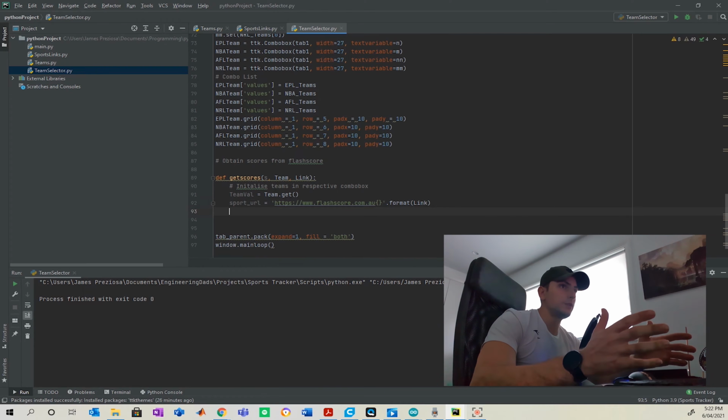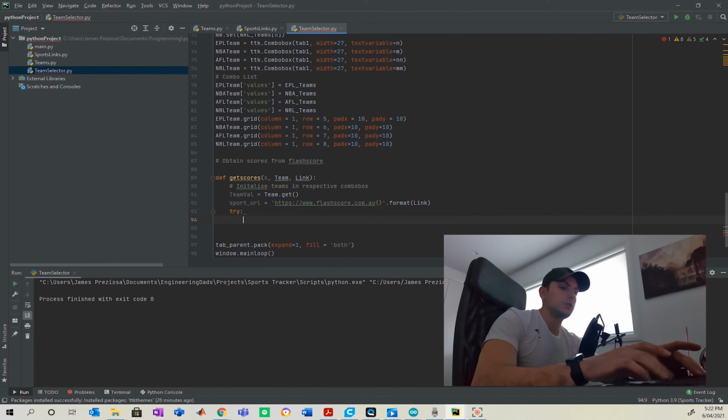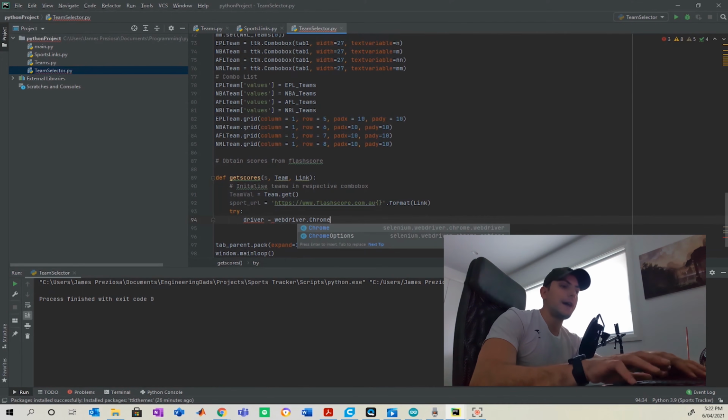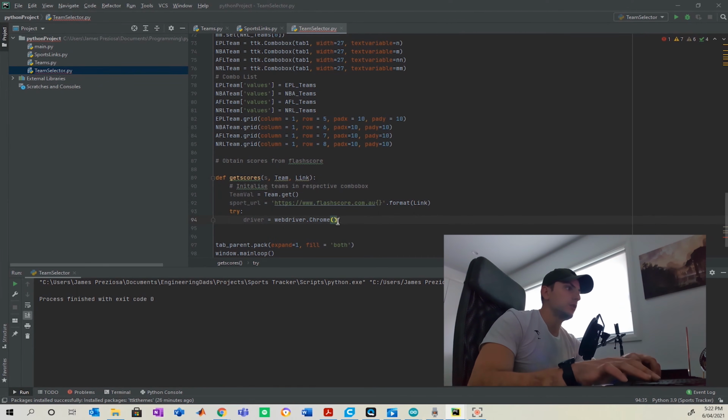Now, this is where I'm going to introduce you using the Chrome driver, and we're going to do that by using the try function. So you're going to want to define driver as webdriver.Chrome, and it's very important that you know where the location of the Chrome driver is, so you can just plug that straight into there.